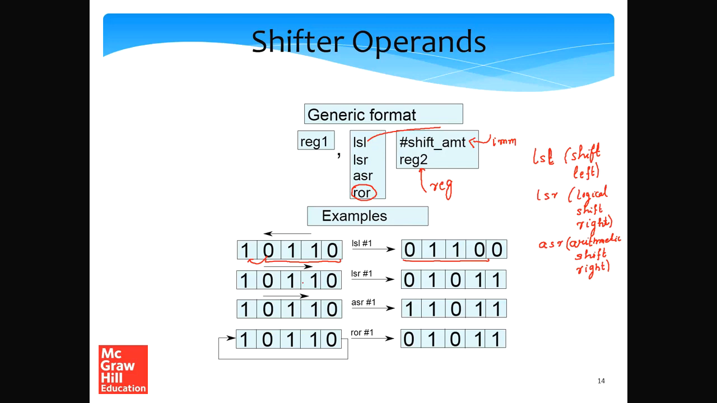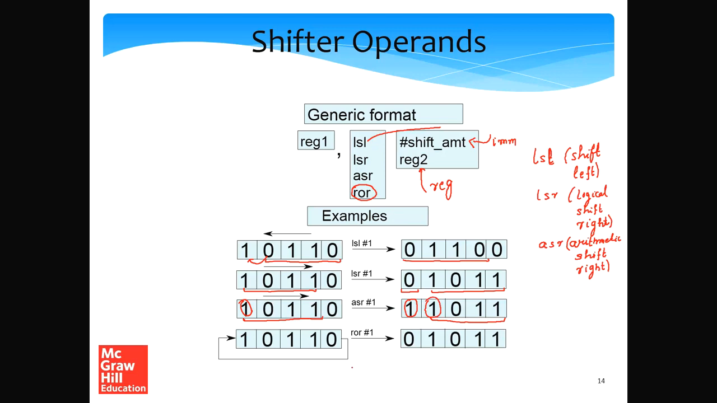Subsequently, we have an LSR. So in LSR, if you have 1011, so 1011 will again get replicated over here, and in the MSB position we will shift in a 0. Similarly, for the arithmetic shift right, the bits 1011 will get shifted to the right, and in the MSB position we will shift in a 1. The reason being that we are replicating the sign bit. The sign bit here is 1, so we are just replicating it as arithmetic shift right.